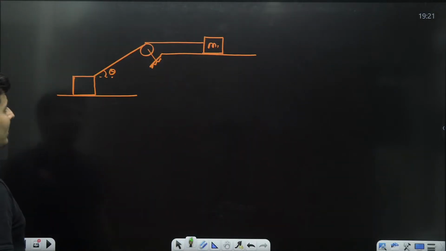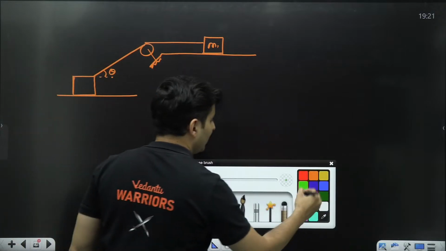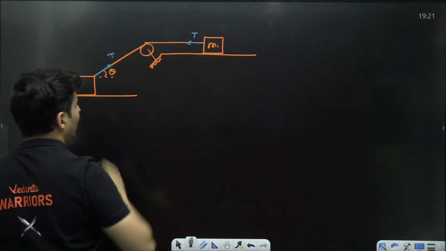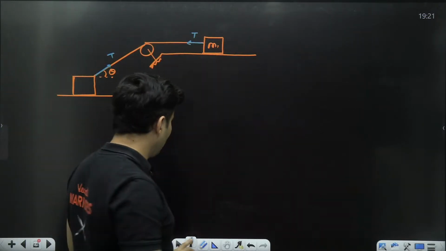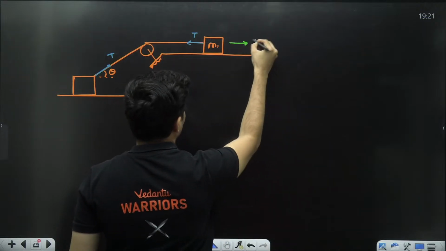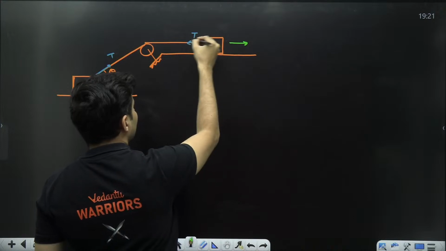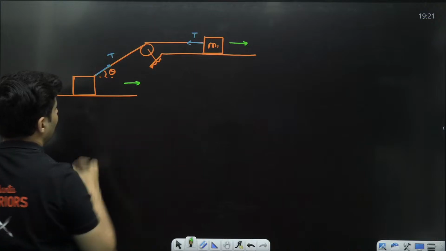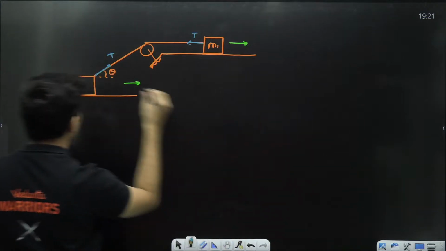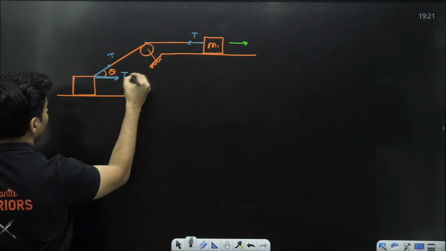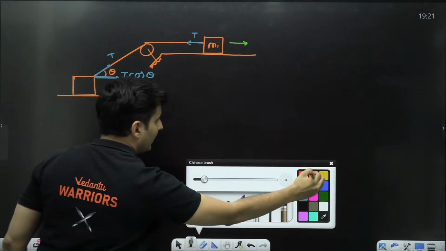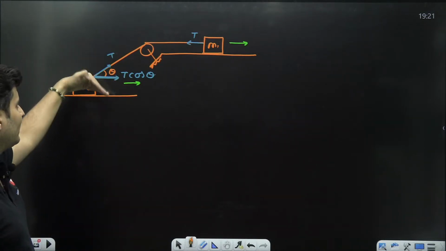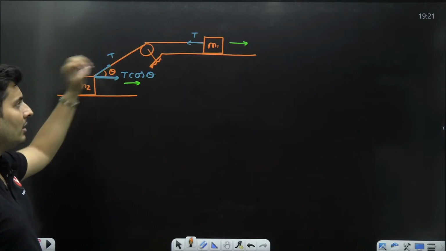Same thing. Let's apply it over here. There is only one string, 100%. There is one tension. Only this is the tension and this is the tension. But what did I tell you? Always check the tension in the direction of the motion. So if M1 is accelerating like this, this tension is in the direction of acceleration. But for this guy, the acceleration is like that, so I have to take the component of the tension. Which is the component of the tension? T cos theta for this particular mass number 2. T cos theta in the direction of the motion. Always take the component of the tension in the direction of the motion.